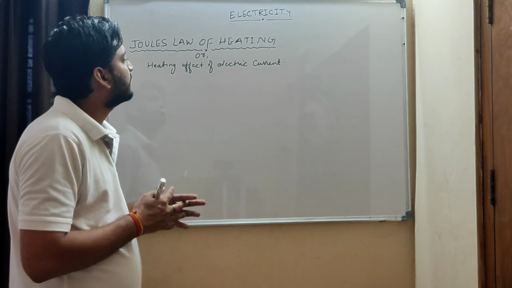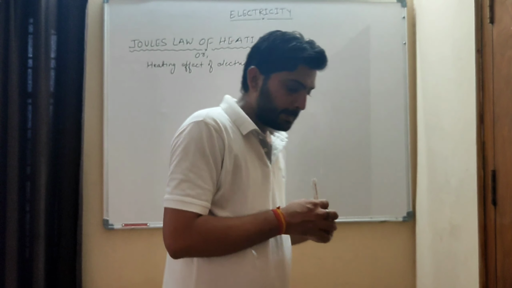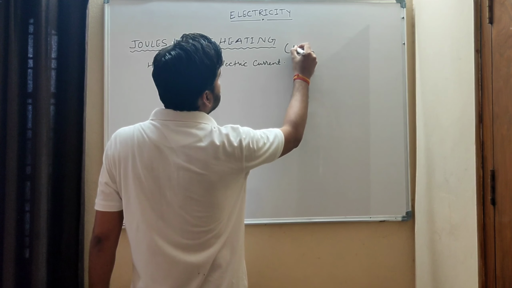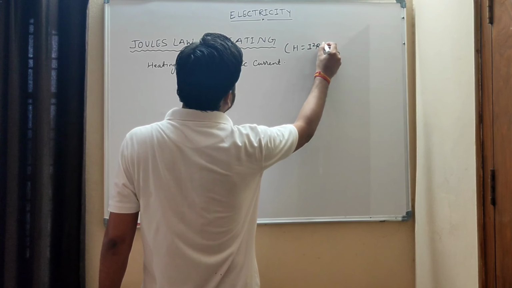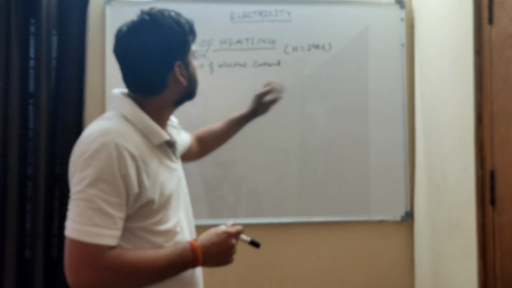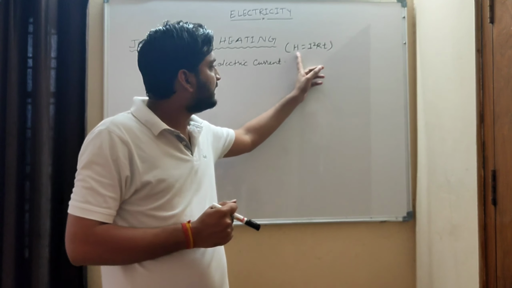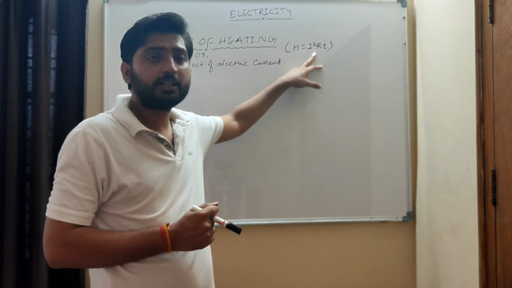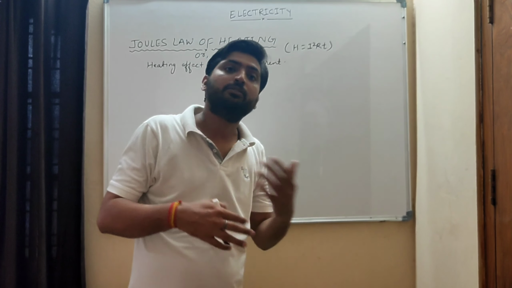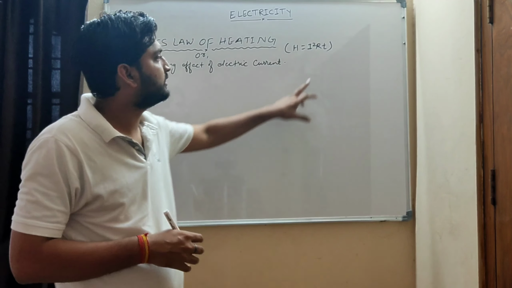So what is the heating effect of electric current, or Joule's law of heating? See, if I write the formula for Joule's law of heating, H is equal to I square RT. That is the heating effect of electric current, which we call Joule's law of heating. So I square RT means the heating effect is directly proportional to the square of current, resistance and time. For how much time you pass electric current through that electric appliance, that is the time.